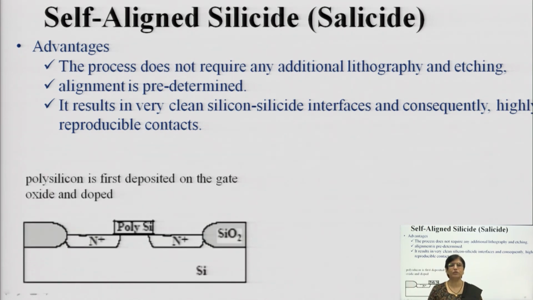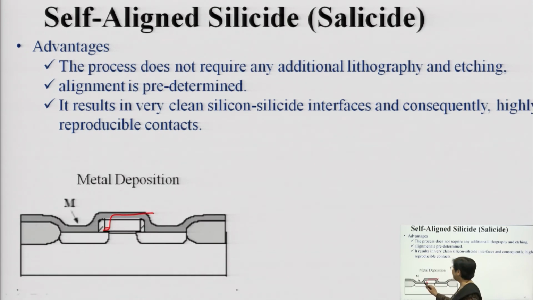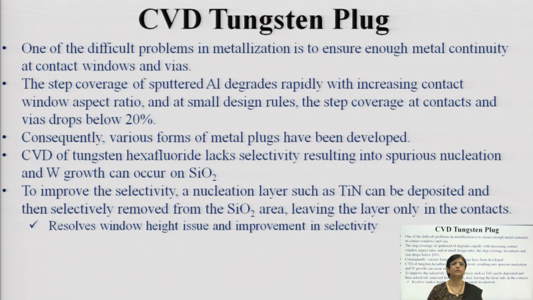How is silicide deposited? Just see, first you have the polysilicon layer here, then you deposit the side wall spacer, and then you deposit the material. So, this is your metal deposition. You can have the barrier layer, and then subsequently metal deposition can be done. Then you can carry out annealing, and that is simple.